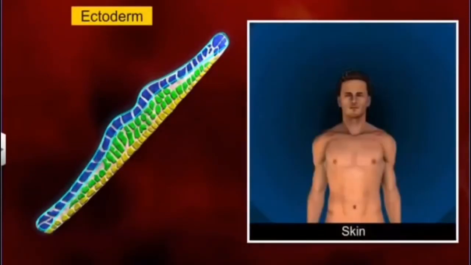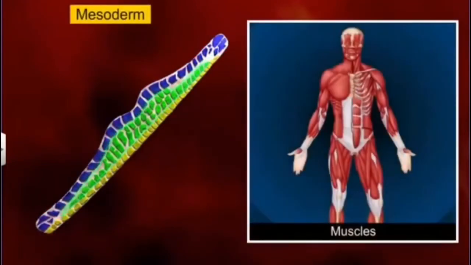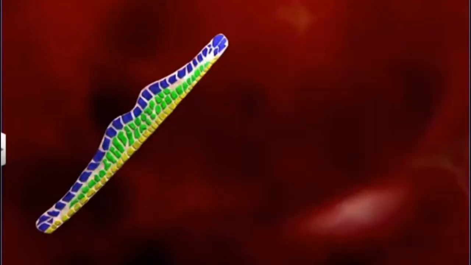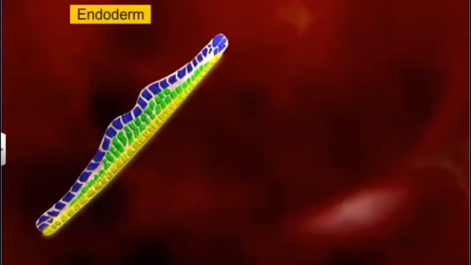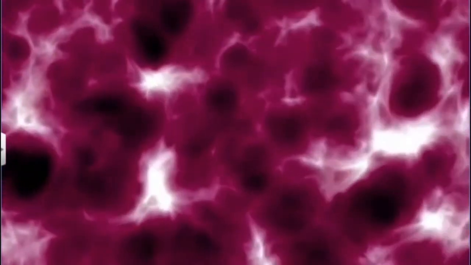So the formation of the germ layers is called gastrulation. These 3 layers give rise to all tissues and organs in an adult. The inner cell mass contains certain cells called stem cells, which have the potency to give rise to all the tissues and organs.